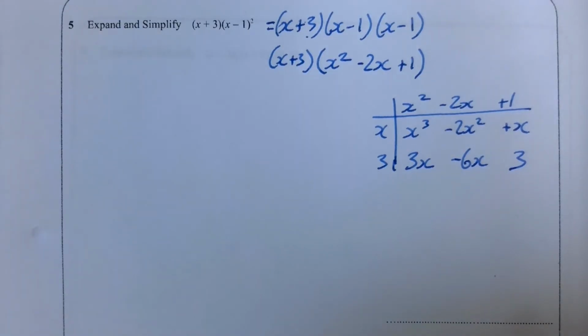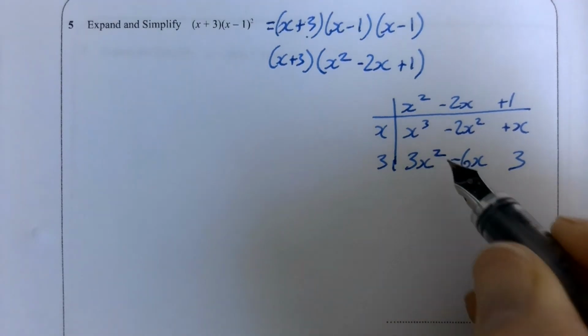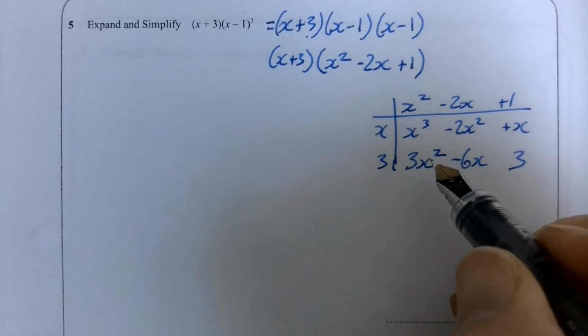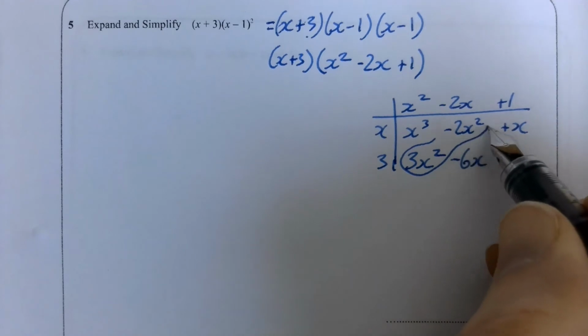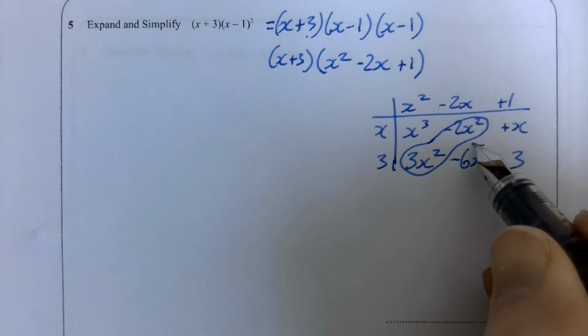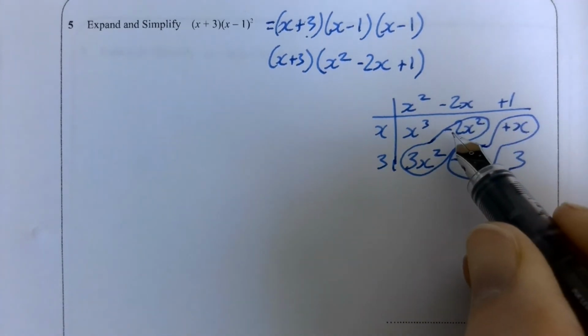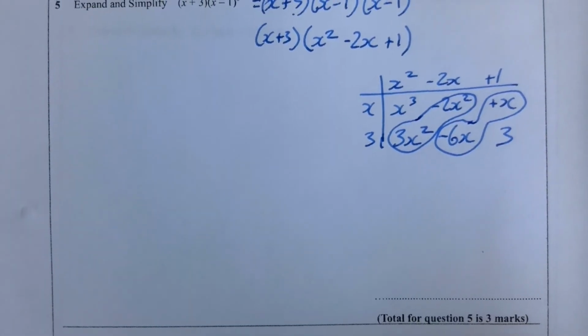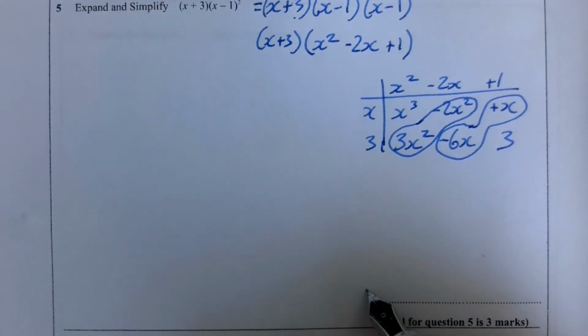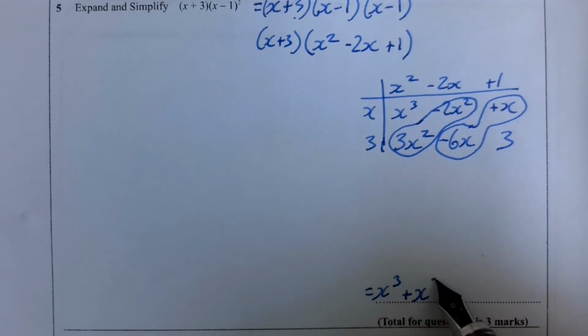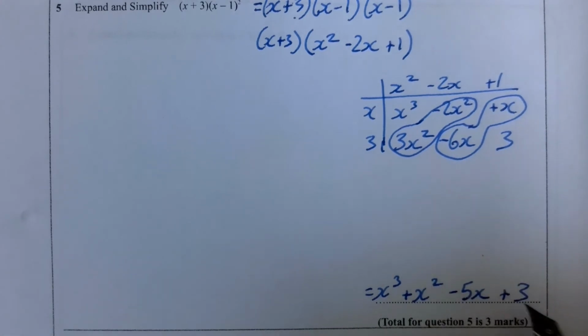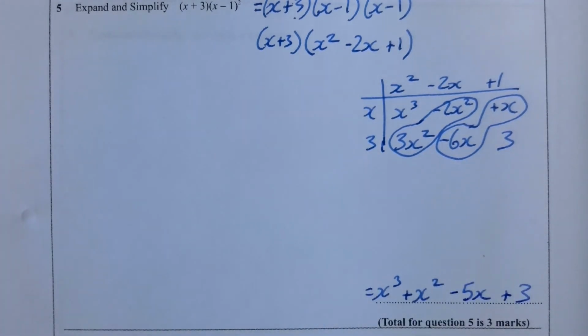And what have I done strange there? I haven't got a squared in there, have I? So then we need to peanut the x squareds and the x's. Be really careful to make sure you don't cover up your negatives. So we've got x cubed. We've got 1x squared, we've got negative 5x and plus 3.